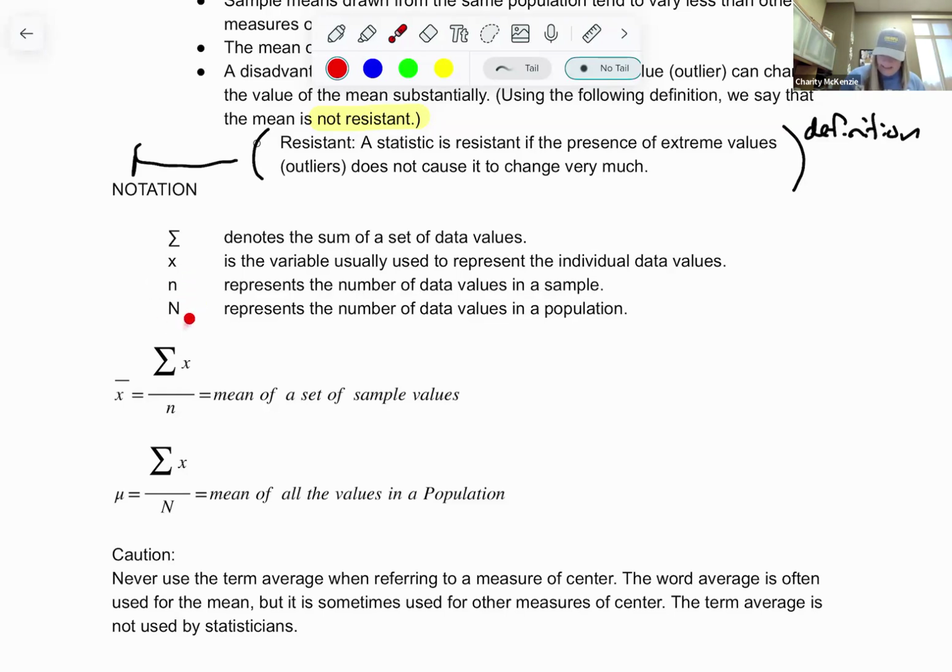Big N represents the population. We aren't seeing that very much. We already know we don't have a population much.